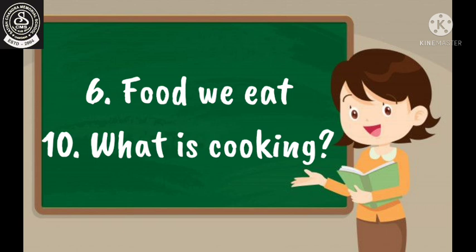In chapter number 6, Food We Eat, and chapter number 10, What is Cooking, we have understood why food is very important for us. Why do we need food? And what are the nutrients that we get from the food? So food is very important, that we have studied in these two chapters.